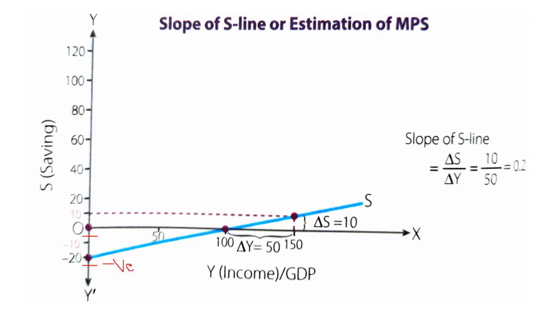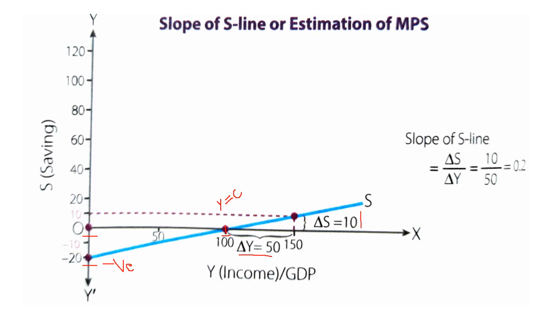Then when income is 100, our saving is 0 because at this point income and consumption are equal. There is no saving. After this point, people start saving a part of their income, and that's why when there is an increase of 50 in income, there is an increase in saving of 10.